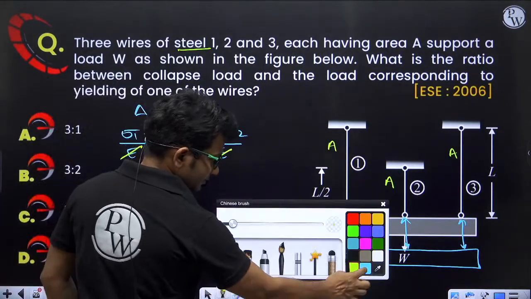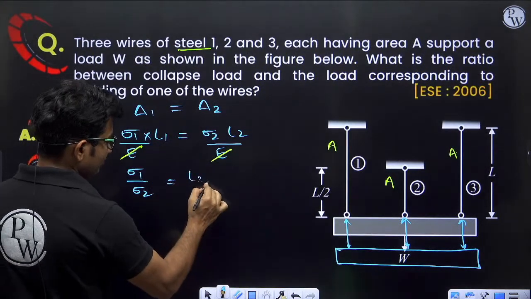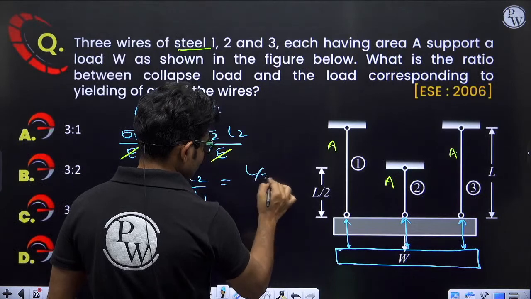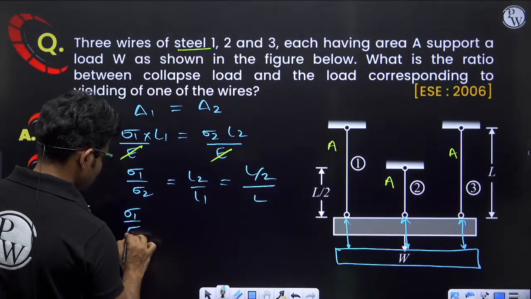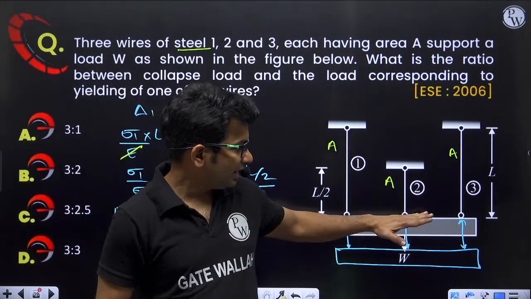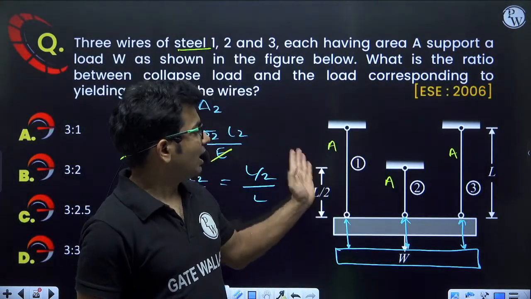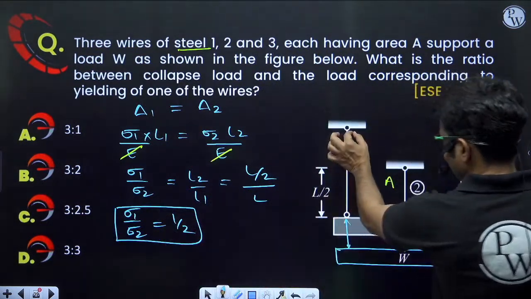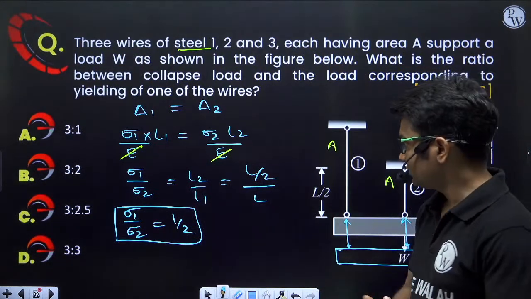Sigma 1 upon sigma 2 will be equal to how much? L2 upon L1. What is the length of 2? Half. It will be L by 2, divided by length L. So sigma 1 upon sigma 2 is equal to half. What does this mean? That at the same elongation, when we are applying the load W, this wire will have half the load or half the stress. It will carry half the stress as compared to this wire. Yes or no? Does this mean this or anything else?